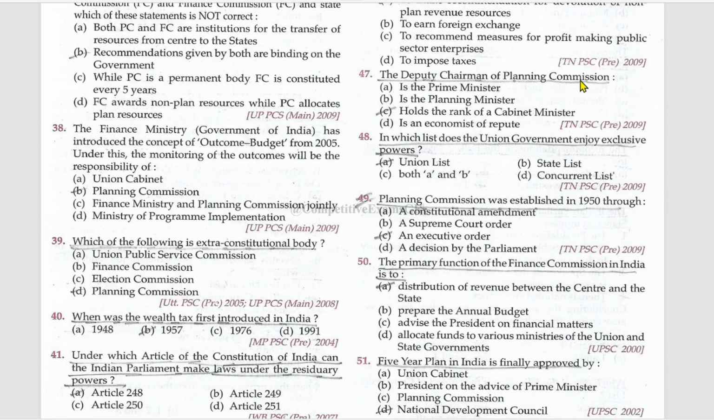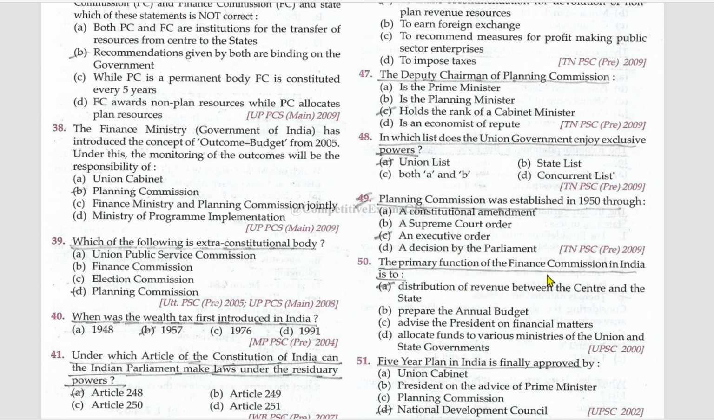The Deputy Chairman of Planning Commission holds the rank of the Cabinet Minister. In which list does the Union Government enjoy exclusive powers? In Union List. Planning Commission was established in 1950 through an executive order.